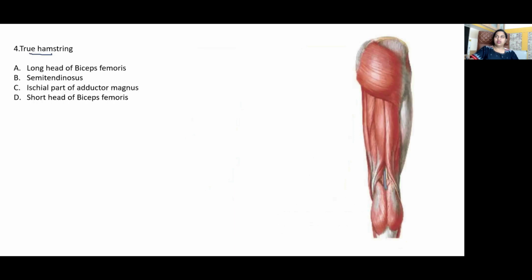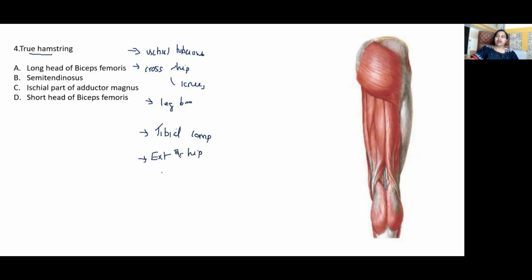Hamstrings. So what are the criteria for a muscle to be called hamstring? It should originate from ischial tuberosity, it should cross hip joint, it should cross knee joint, it should insert into one of the leg bones, and all of them are going to be supplied by tibial component of sciatic nerve. Action of the hamstring: extensor of hip and flexor of knee.